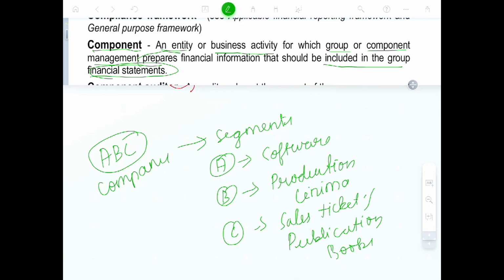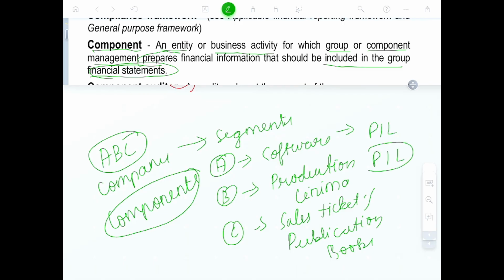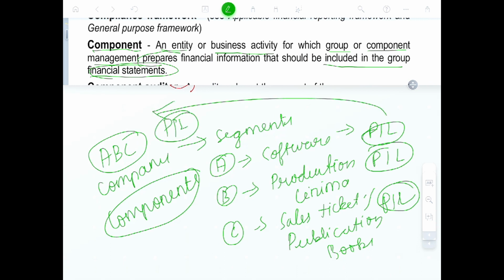So now you see, you want to do the audit of the company. These will be different segments A, B, C. This is combinedly the ABC company. A has the software business, B has the production department, and C is the sales of tickets and publication books. So when you see the component, each is a different component, and each component is merged to become a big unit. So the profit and loss account of each will be combined to get the ABC consolidated financial statement. That's what we said.